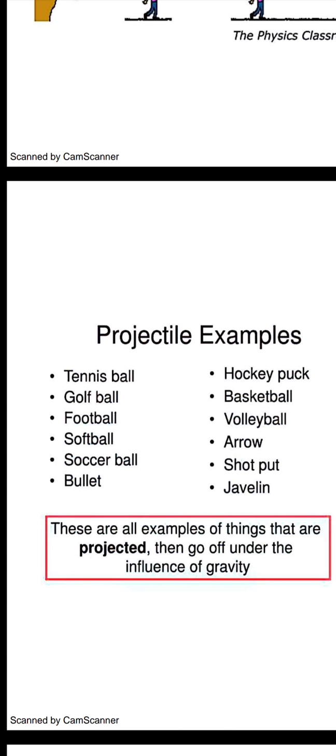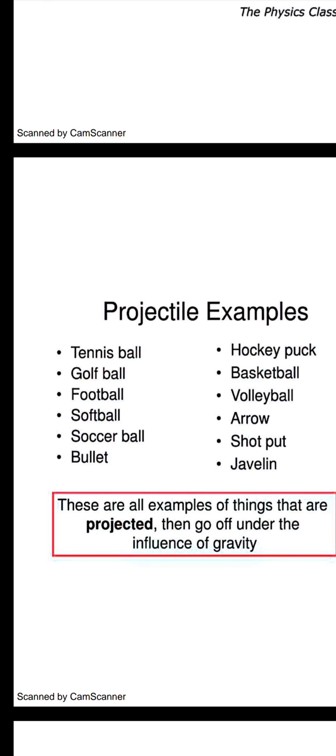These are the examples which you can see on the screen, and there are various other examples also, like the tennis ball, or a bullet coming out from a revolver or any other gun or rifle, so they will be providing projectile motion itself. And if you talk about the javelin throw, because you have just seen it in the Olympics, everyone is familiar with this. A javelin throw by an athlete is also a projection, but it is projected with an angle, so you can say that it is an angular projection.